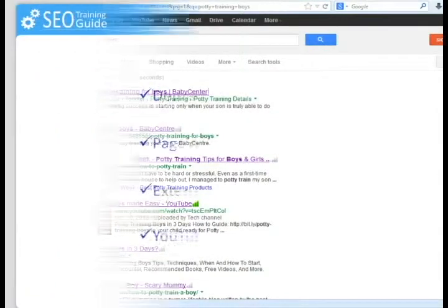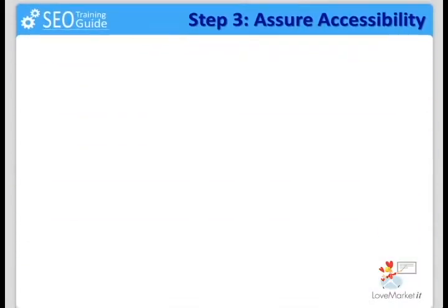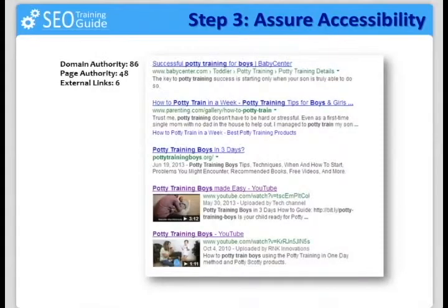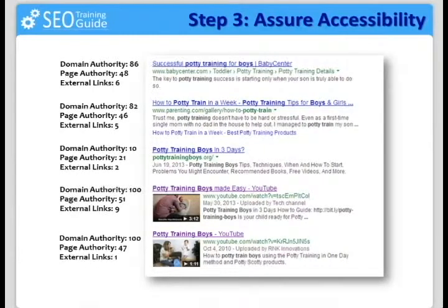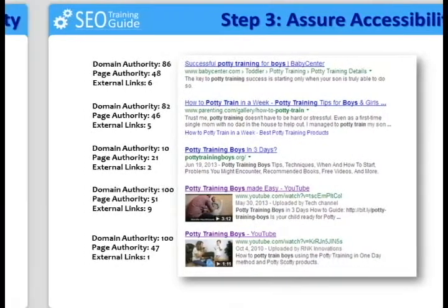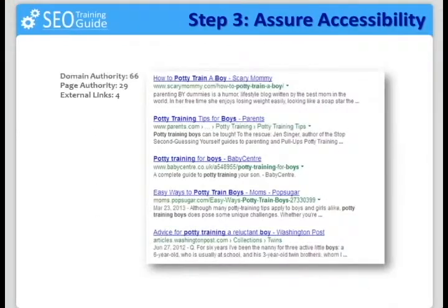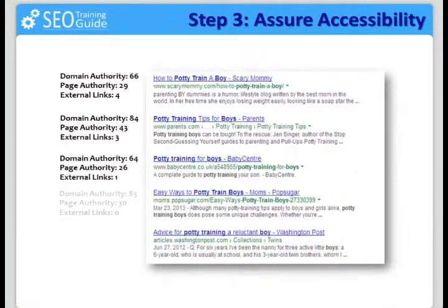Okay, great. Now let me show you what I found analyzing every one of the top 10 pages of Google under the Potty Training Boys term. There is absolutely a great chance to rank at the top of Google using this keyword. All of the pages are weak according to high-quality backlinks. We may see that the third spot is a really weak competitor, and also we see there are 2 videos ranking at the top, which are weak also.